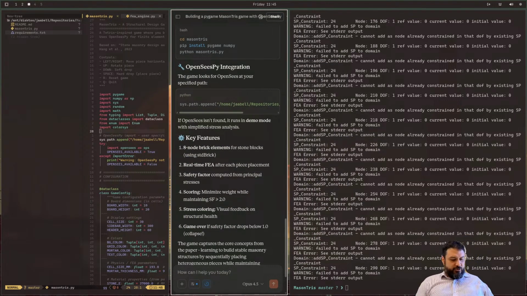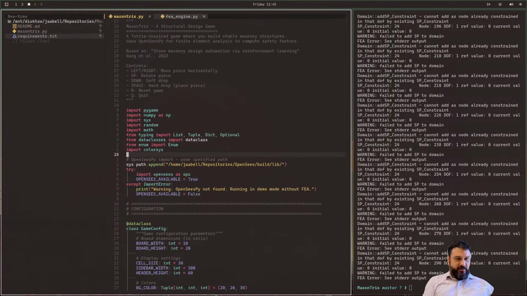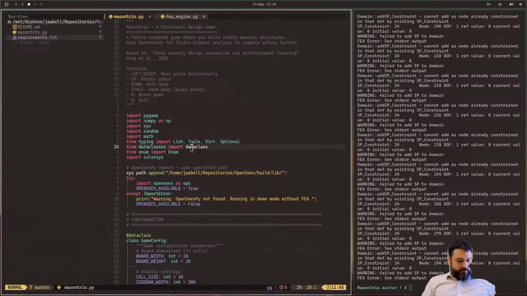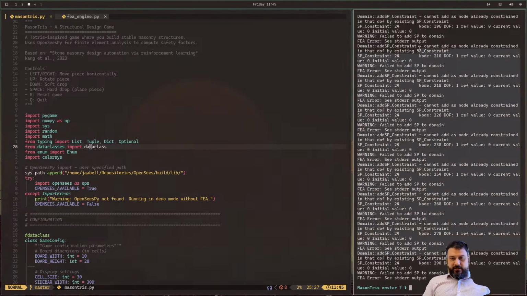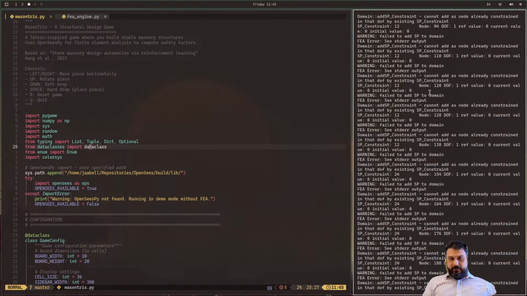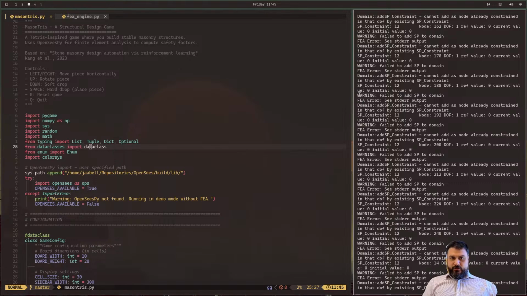So let's close Claude for the meanwhile and take a look at Masonetris, the game code. I'll get rid of that little sidebar over there. We don't need that. You can see on the terminal over here that we're getting warnings from OpenSees. These warnings are probably because of the constraints, right?